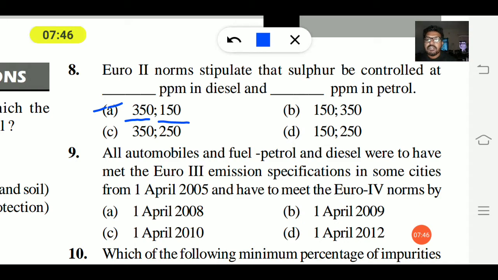Option A, 1st April 2008; option B, 1st April 2009; option C, 1st April 2010; option D, 1st April 2012. The right answer is 1st April 2010. Euro 3rd emission norms start from 1st April 2005, and the Euro 4th norms will be met on 1st April 2010.